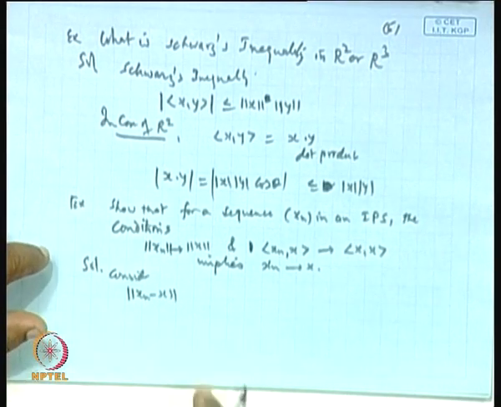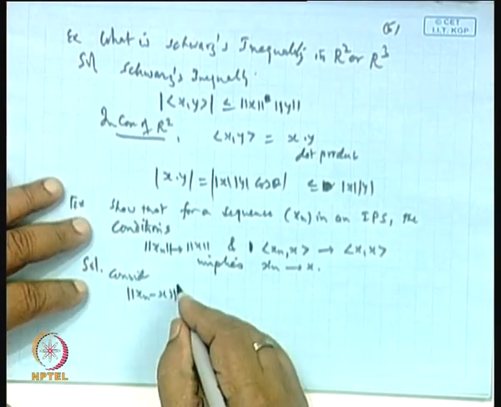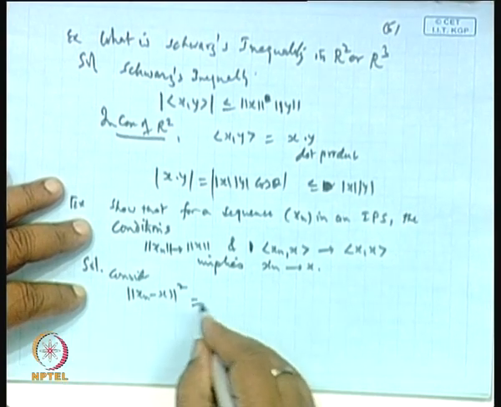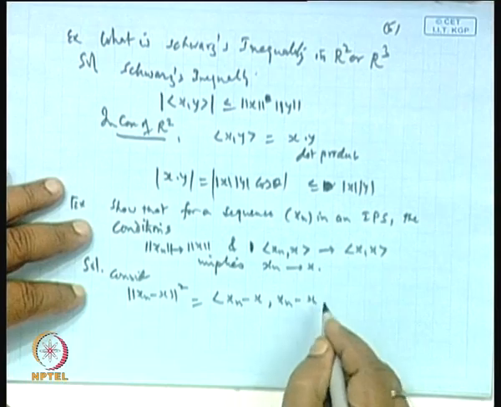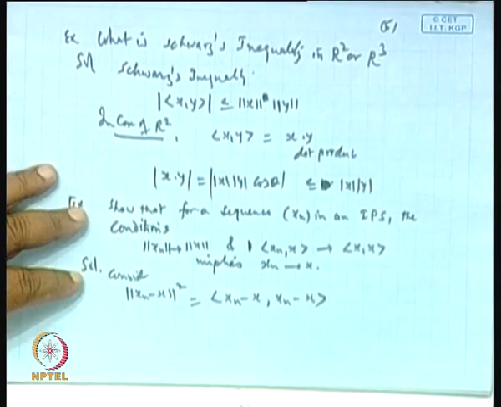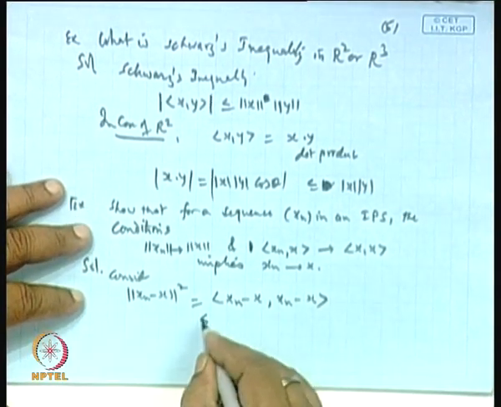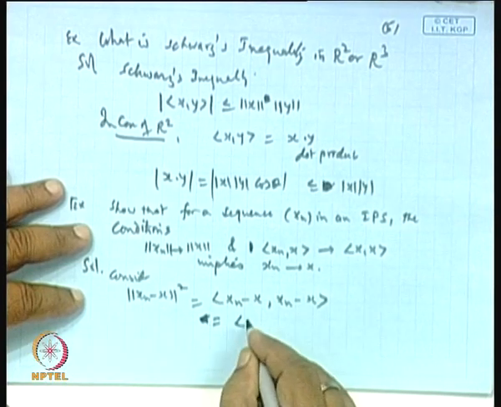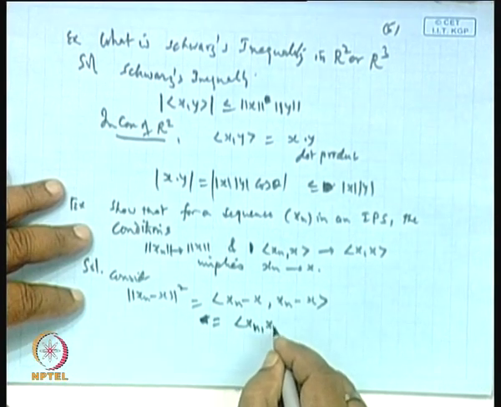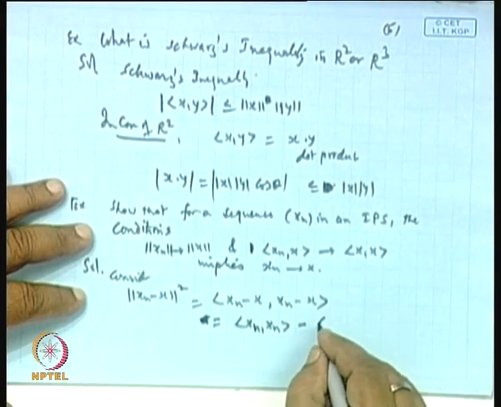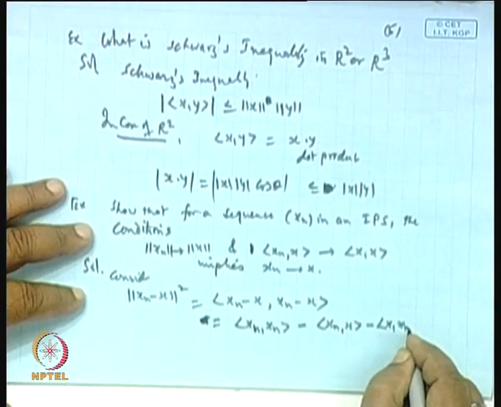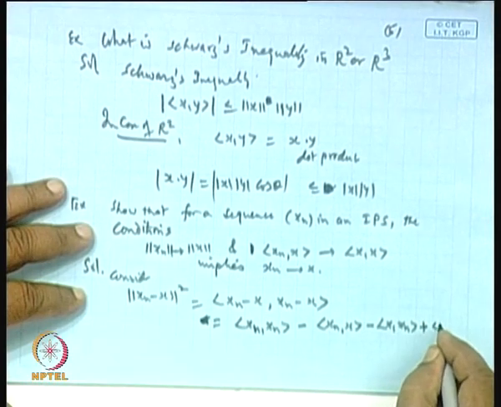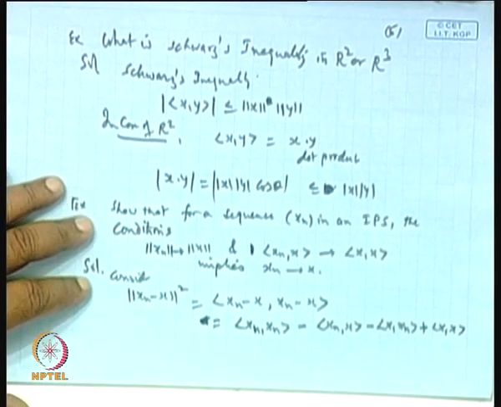norm of x n minus x. Okay. Let us take the square. So, what you get is, okay, then you write this thing is equal to the inner product of x n comma x n, then minus the inner product of x n, x, minus the inner product of x, x n, and then plus the inner product of x, x.